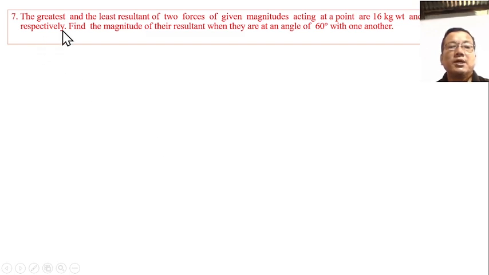7. The greatest and the least resultant of two forces of given magnitudes acting at a point are 16 kg weight and 4 kg weight respectively. Find the magnitude of their resultant when they act at an angle of 60 degrees with one another.